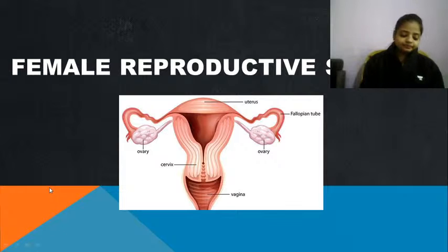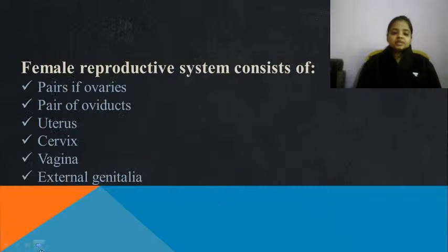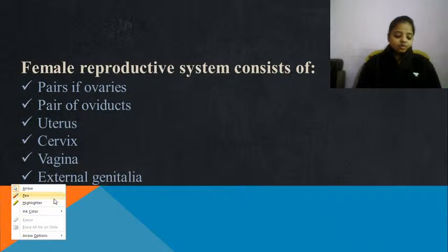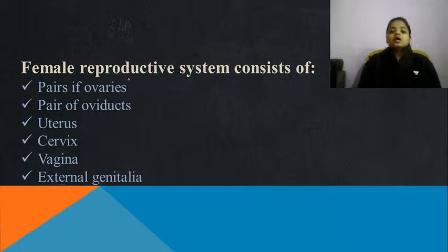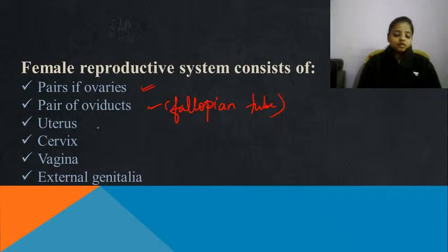Okay, fine. So let's start with the female reproductive structure. When we talk about the female reproductive structure, it has a pair of ovaries, sorry, not testes, a pair of ovaries, and a pair of oviducts, that is the fallopian tubes. Then comes the uterus, cervix, vagina and external genitalia. All this comes into the female reproductive structure.